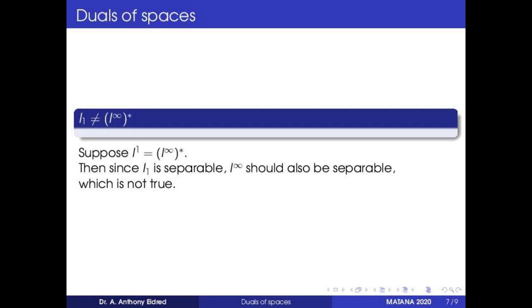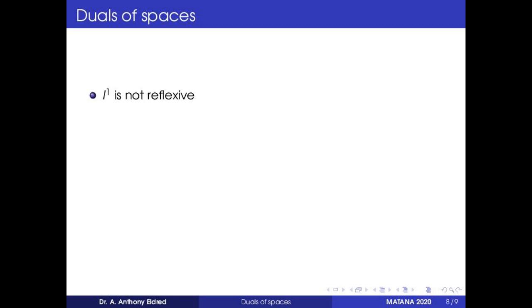Of course, L infinity is also not reflexive, because the actual dual of L infinity will be larger than L1. In other words, the actual dual of L infinity is not a direct space, it's a constructed space which will contain L1 as an isomorphic copy. So L1 is not reflexive.